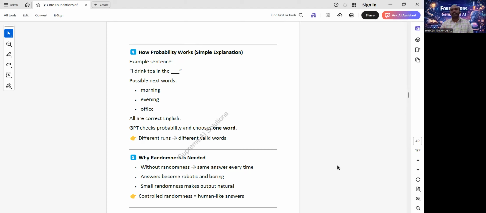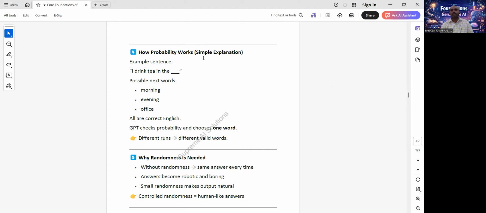Why is randomness needed? If there is no randomness, same question, same answer every time. What happens? Robotic output, boring output, no natural variation. Humans don't talk like robots. We say the same idea in different ways. So GPT also gives variation. Controlled randomness is a human-like response. Remember this line.